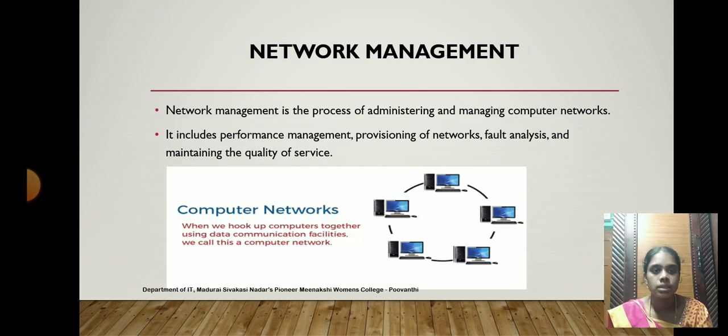And the next one is network management. Network management is the process of administrating and managing a computer network. There is a connection between computers.